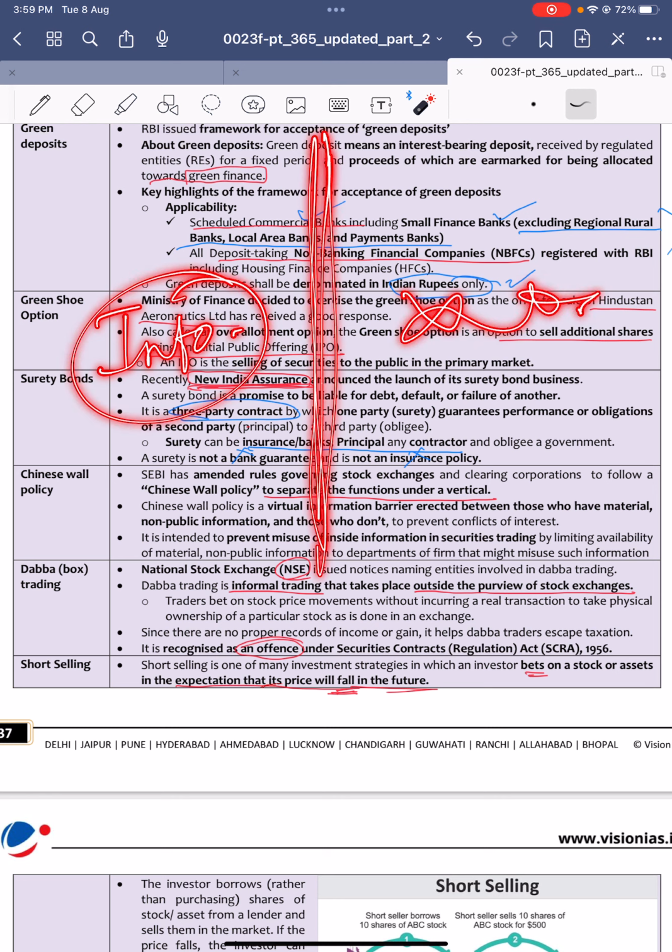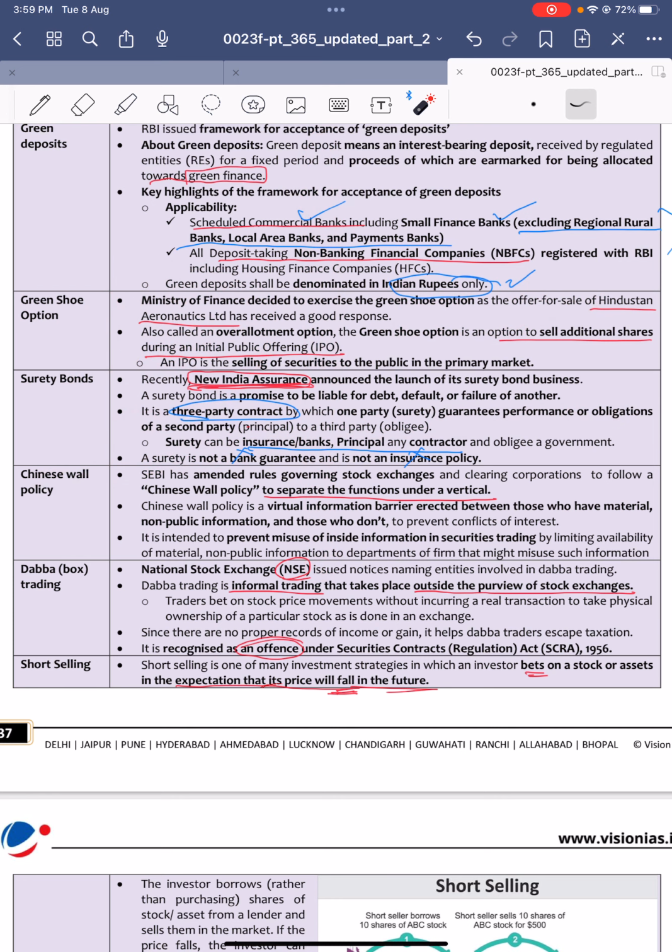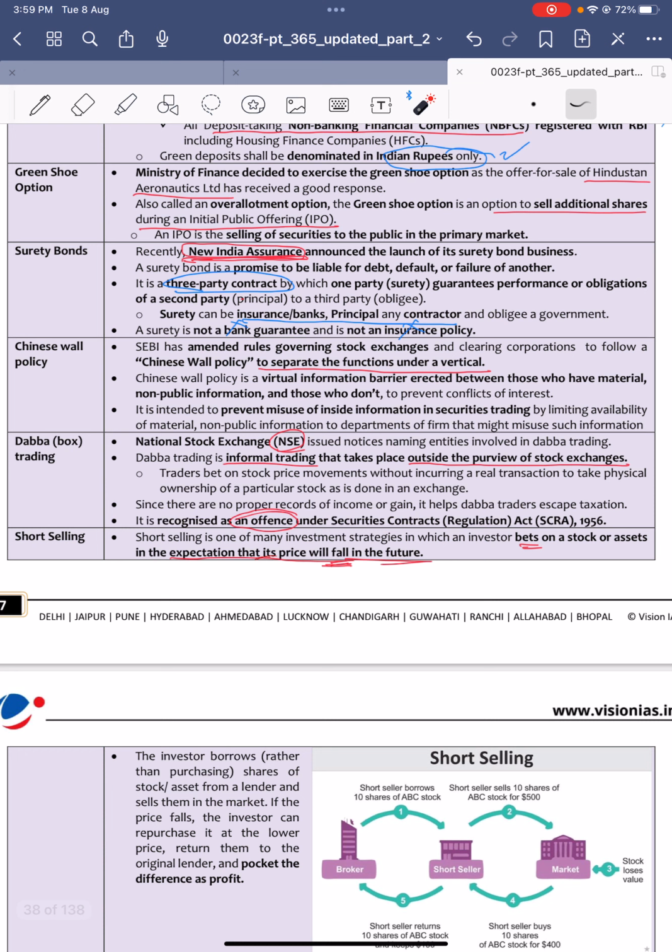It is to create a barrier, thereby making a level playing field for everyone and discouraging the misuse of information. It is nothing but the creation of this virtual wall.